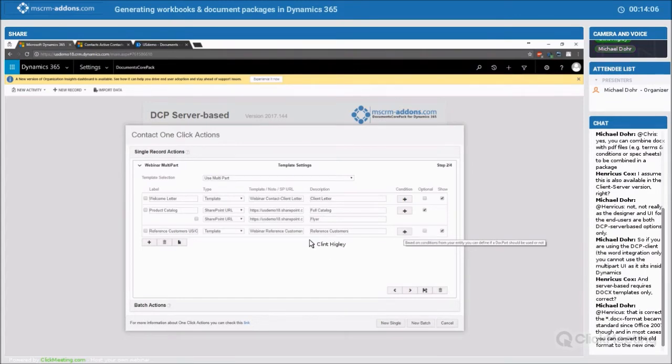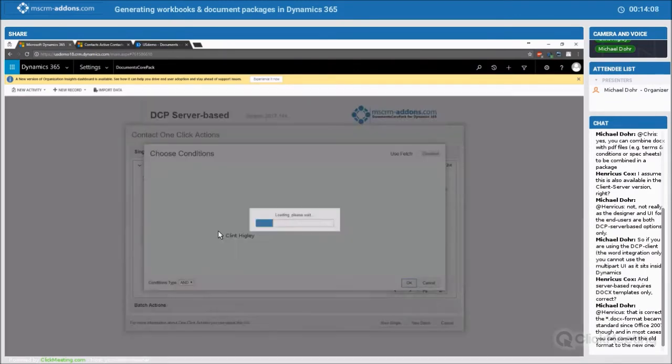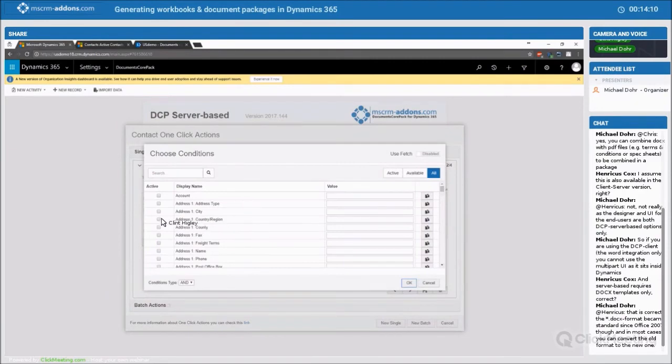All I need to do is click my conditions. This is a real simple condition, so it's really easy to set up. Here I'm just going to select the address 1, country or region, and say US. Now I have multiple ones here, because sometimes in the CRM system I found that it's either US or USA, so I want to check for both of those. And then the final one would be for Canada.